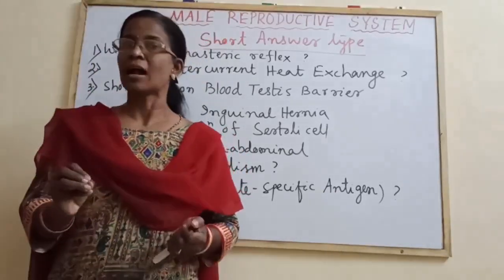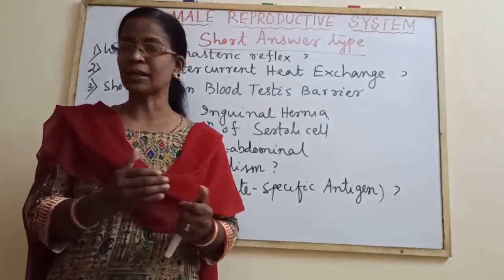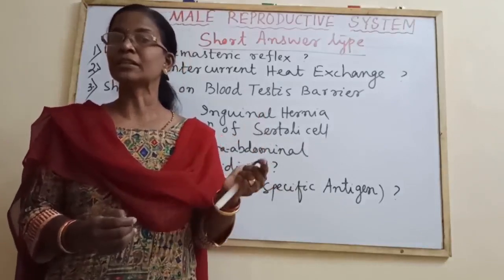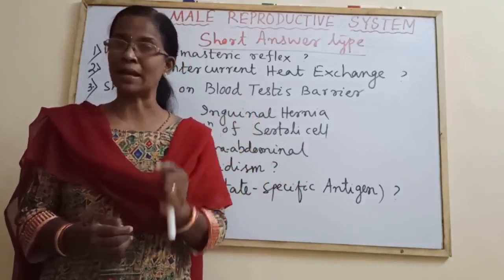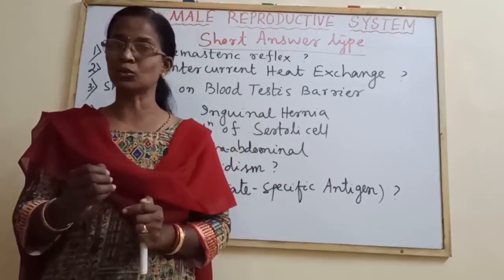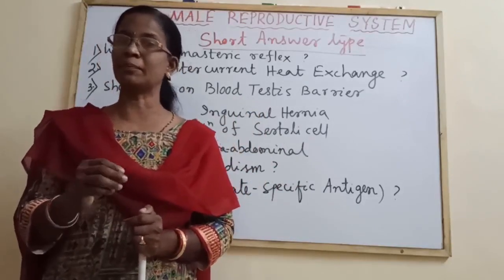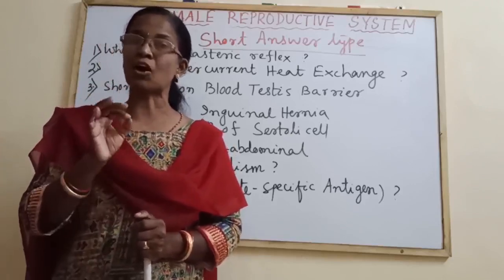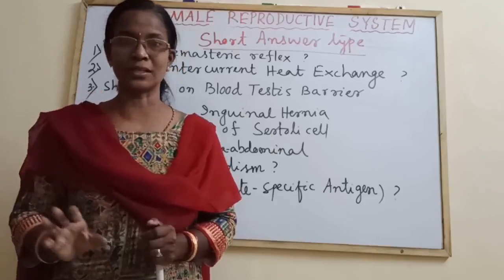Due to this, how is the mechanism going on? There is exchange of heat between the pampiniform plexus and the testicular artery, so that the temperature of the testicular artery becomes 2 to 3 degrees centigrade less, which is suitable for spermatogenesis.